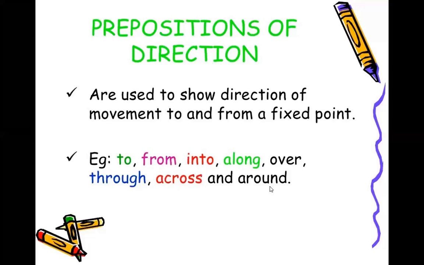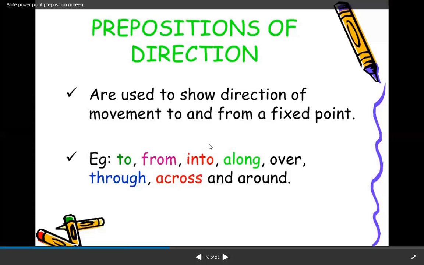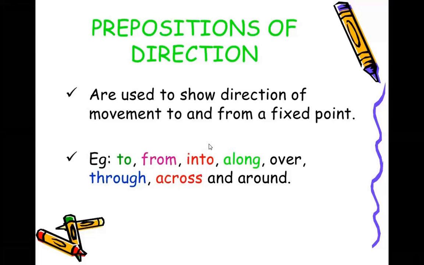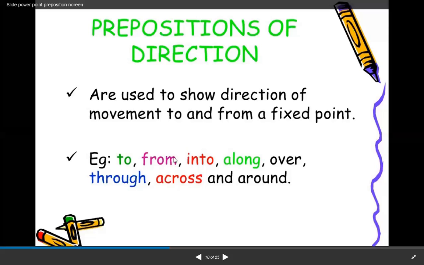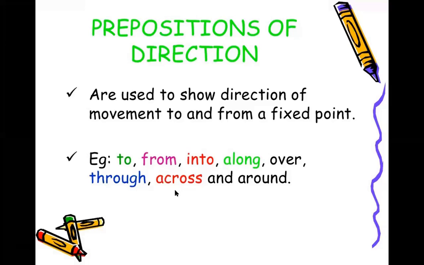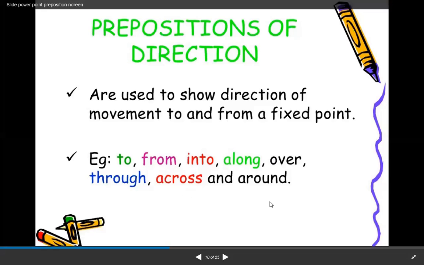Now, prepositions of direction. They are used to show the direction of movement to and from a fixed point. They show movement in a particular direction. Drive to something, going to school, coming from school, he is moving into the hall, then along, then over, crossing over the bridge, going through, then across the road from one point to the other. They show movement also. And around. Around is again around something.